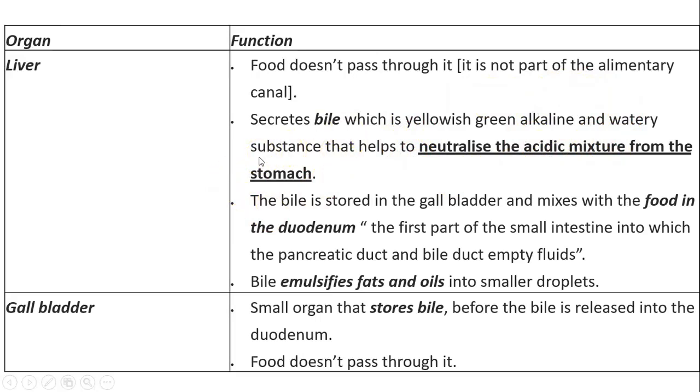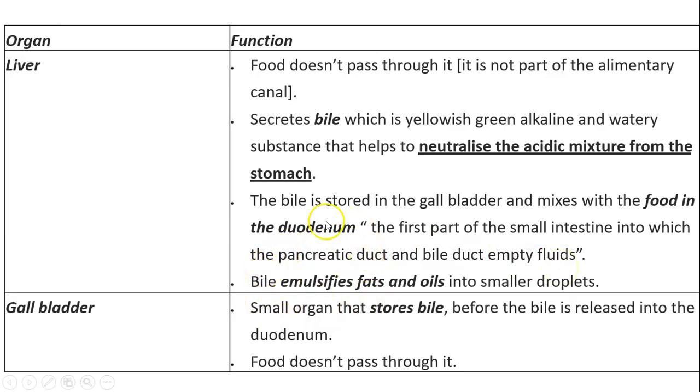So the chyme is coming out of the stomach very acidic, mixed with the 2 pH HCl. Now it went into the duodenum. So it has to be neutralized and returned back into being alkaline. The bile does this work. It is stored in the gallbladder, and when the food reaches the duodenum, it gets secreted through the bile duct. And when it goes inside the bile duct, it goes finally into the duodenum.